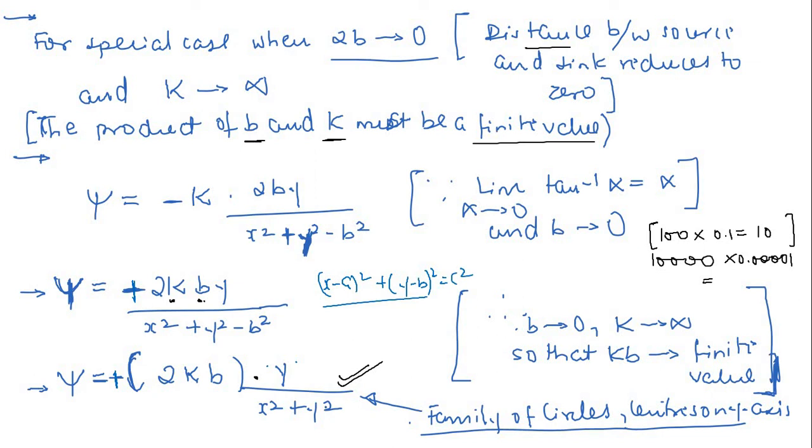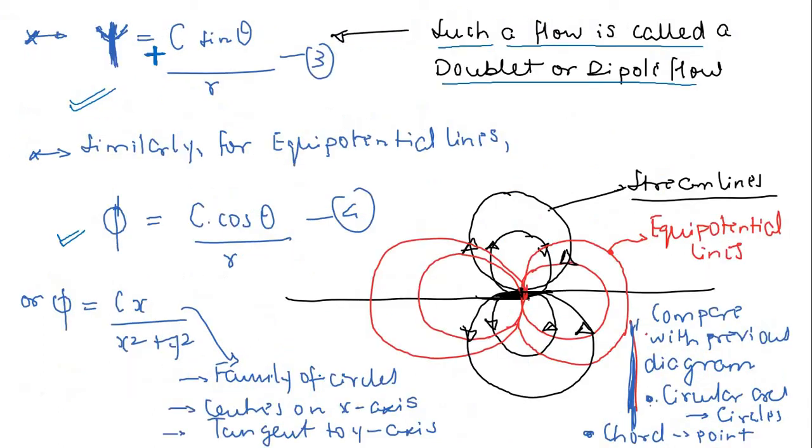So now you can very easily guess from this equation that this is going to represent the equation of a circle, and it will represent a family of circles such that the center of all those circles falls, let's say, on the, just guess it here. So the center of all these circles is going to fall on the y-axis, right? So this is our streamline.